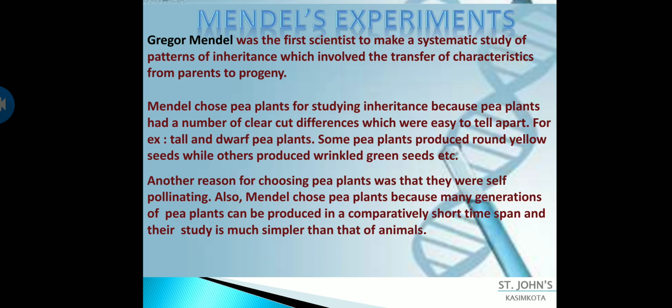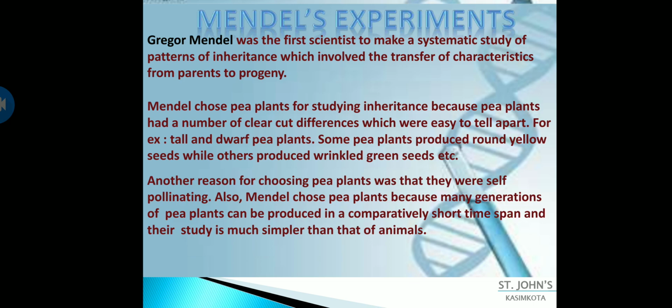Gregor Mendel was the first scientist to make a systematic study of patterns of inheritance, which involved the transfer of characteristics from parents to progeny. So he is also called the father of genetics. Please note down this, Gregor Mendel.